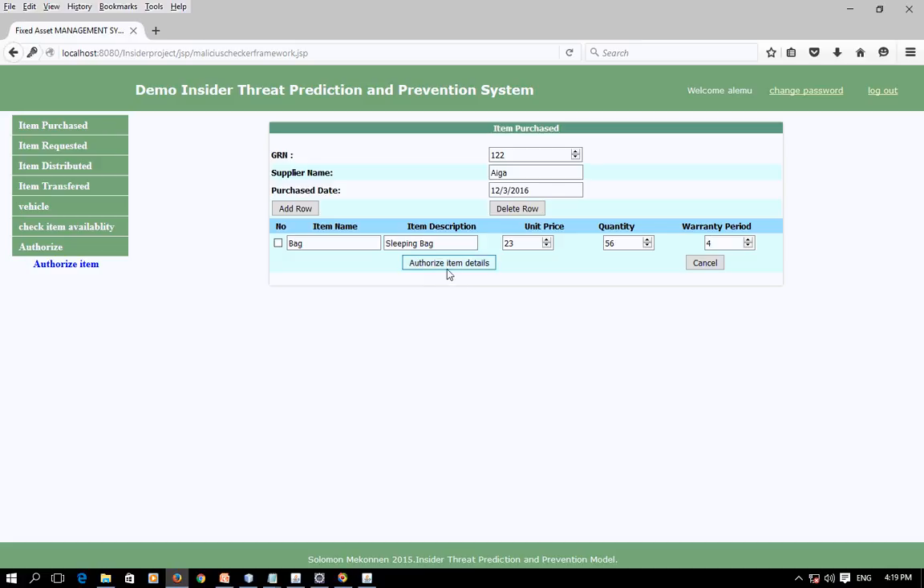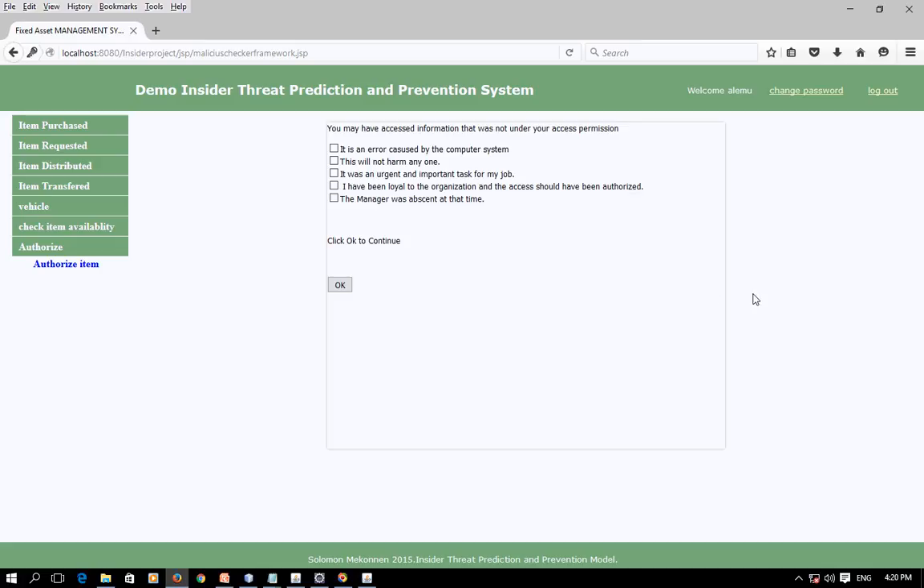So when this malicious user clicks the authorize item details, the system asks the user what kind of justification the user has to access this part of the system. That means what kind of rationalization this user has so as to access this part of the system. So the user may click this as a rationalization. This one is appeal to higher authorities in our context, and this one is the metaphor of the ledger.